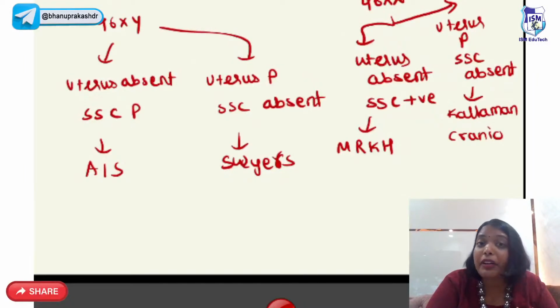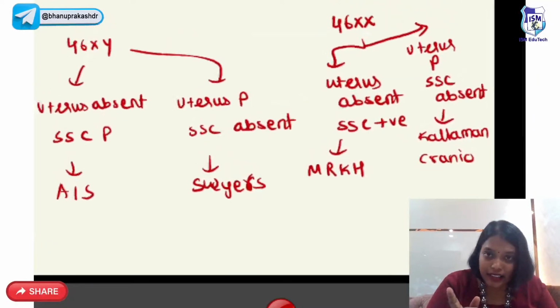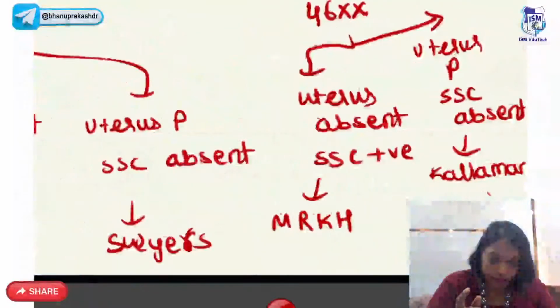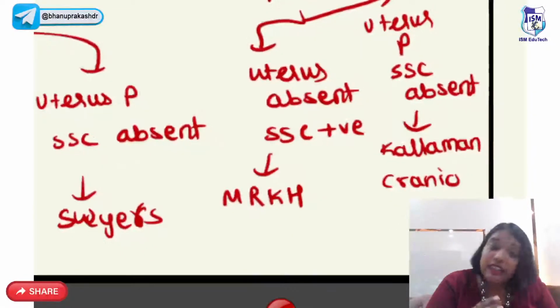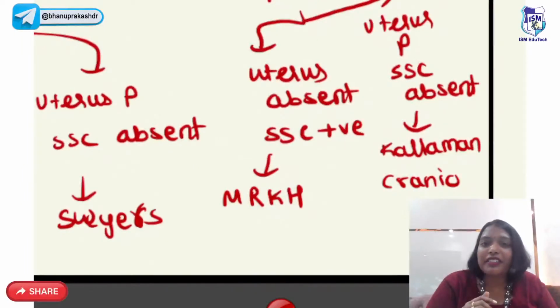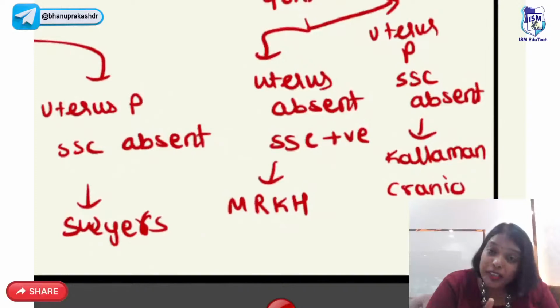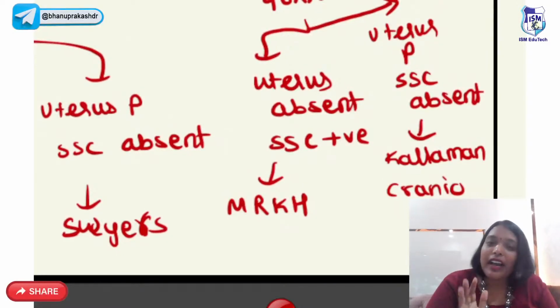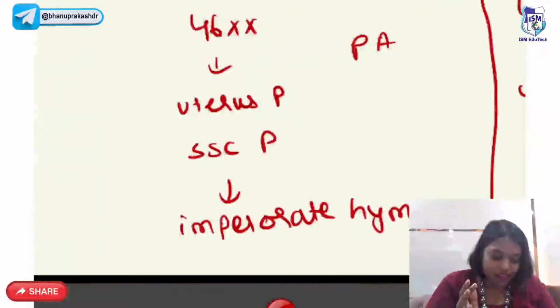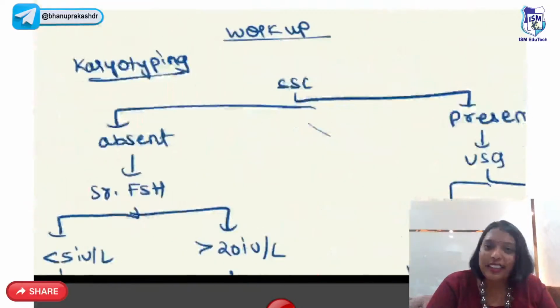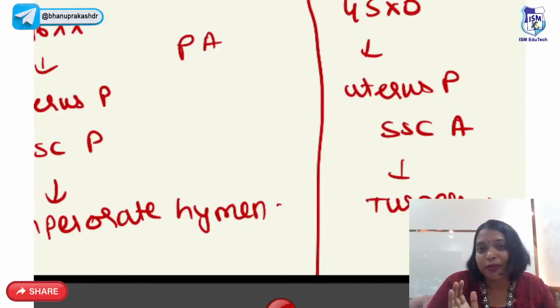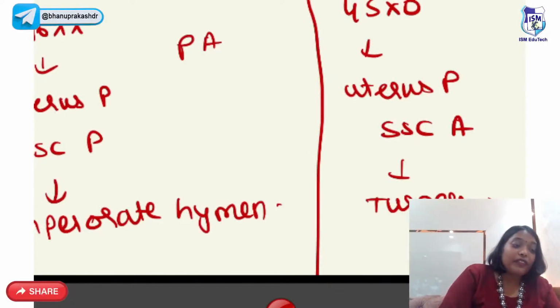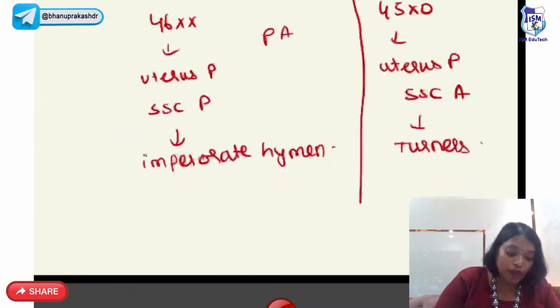This combination you have to remember in exam. 46XX, uterus absent, secondary sexual characteristics positive, MRKH. 46XX, uterus present, secondary sexual characteristics absent, Kallmann's. 46XX, uterus present, secondary sexual characteristics present, then it is imperforate hymen. 45XO, uterus present, secondary sexual characteristics absent, then it is Turner syndrome. Right? Clear, guys? So whenever you have primary amenorrhea, first you have to always do karyotyping.